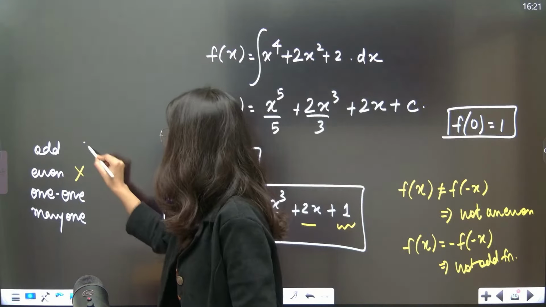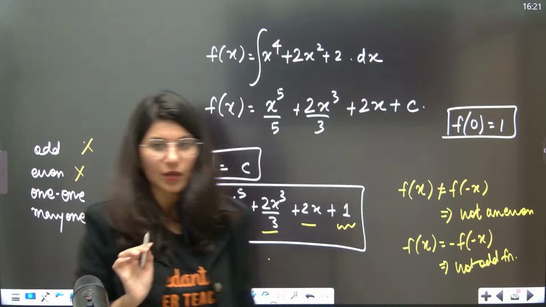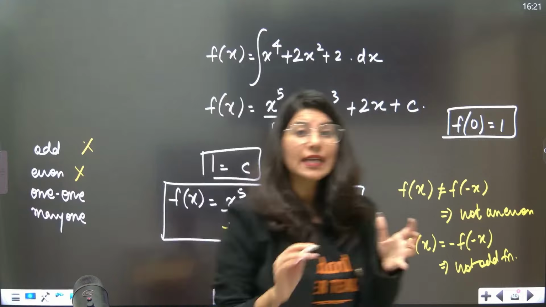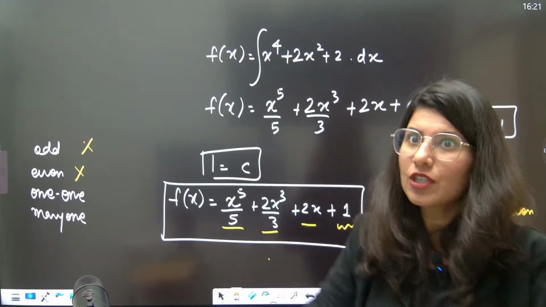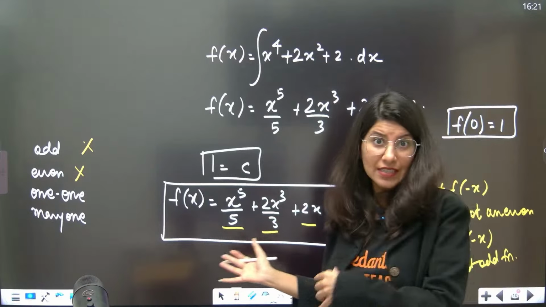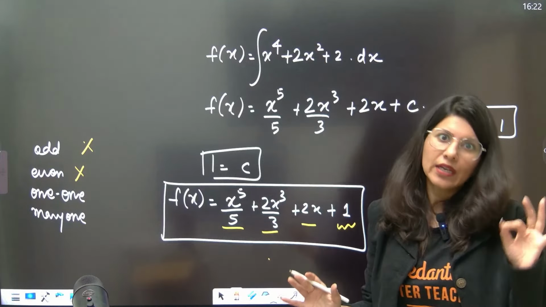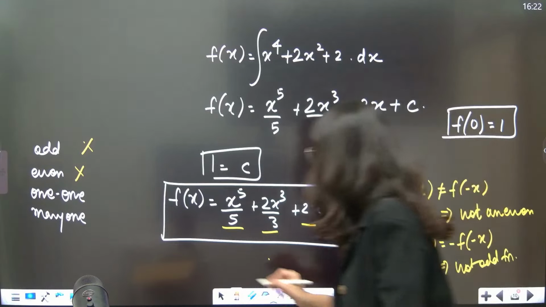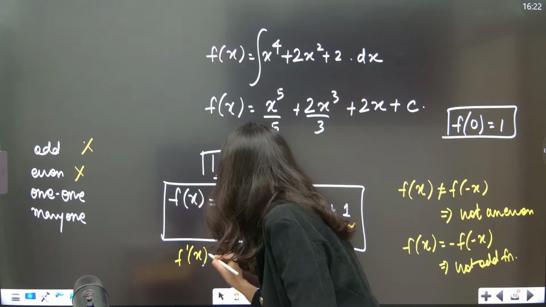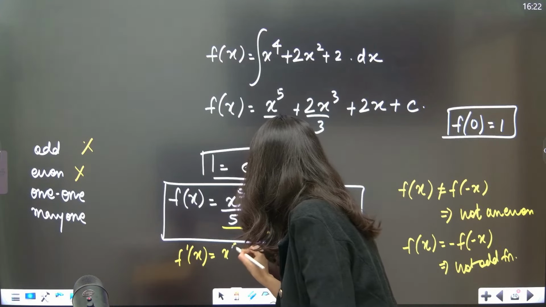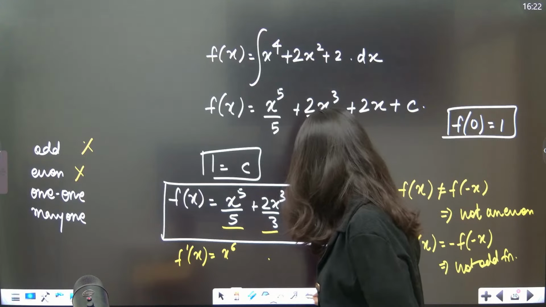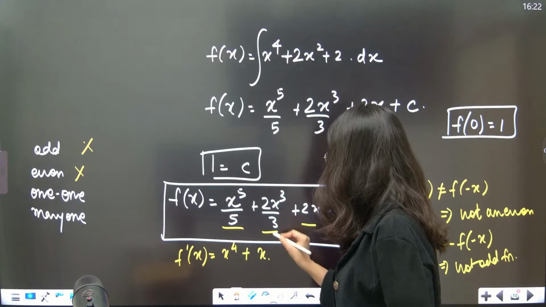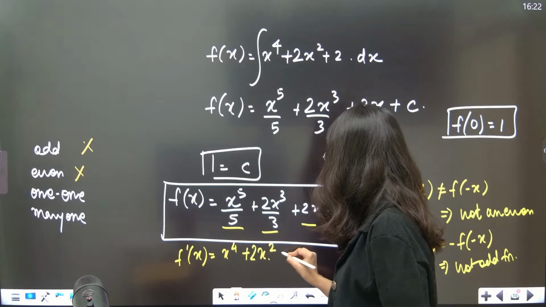Now, let's talk about whether it is 1-1 or not. To check 1-1, we just need to know the derivative. If the derivative of this function is always positive, that means the function is an increasing function, and increasing functions are always 1-1. Decreasing functions are also always 1-1. So f dash x, differentiated: x power 4 plus x square, 3 2s are 6, 6 by 2 x square.